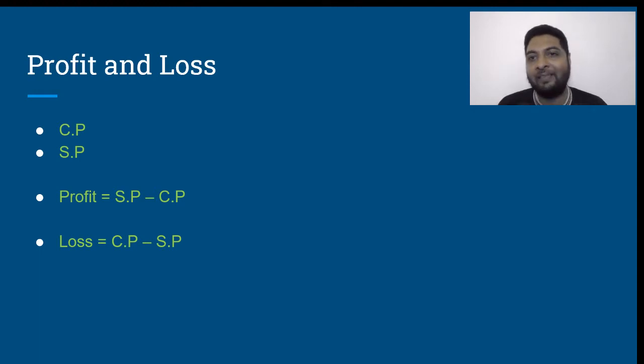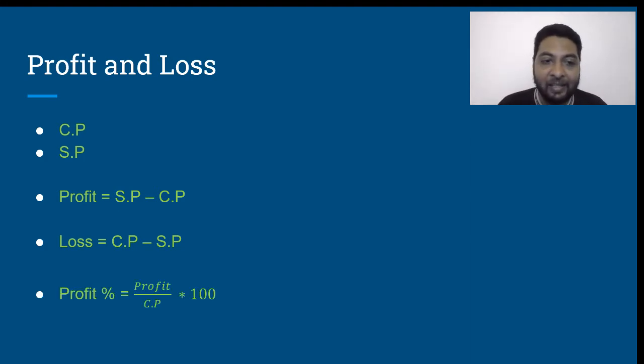Now, when I say that I have gained money, what do I mean by it? There should be some reference point with respect to which I would have gained money. The reference is nothing but the cost price. Therefore, profit is always based on cost price. So, profit percentage is nothing but profit upon cost price into 100.